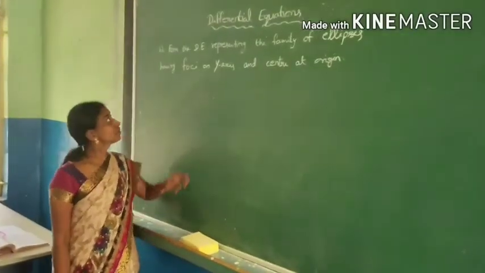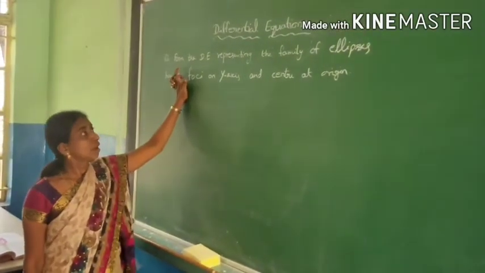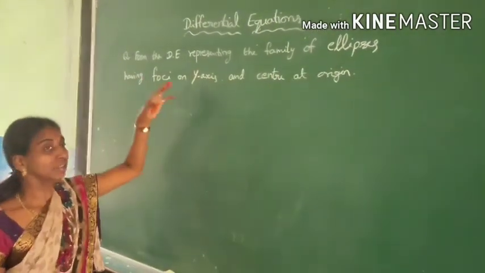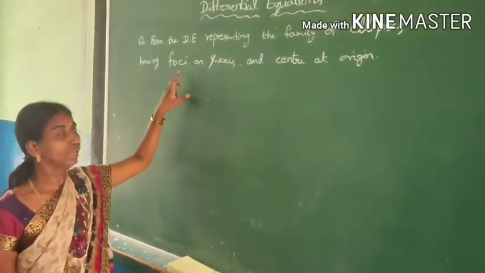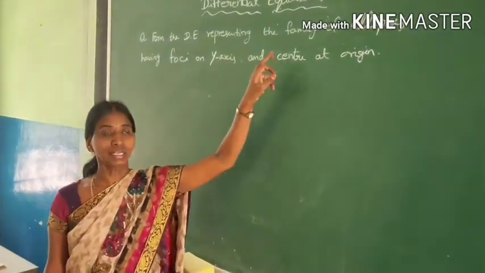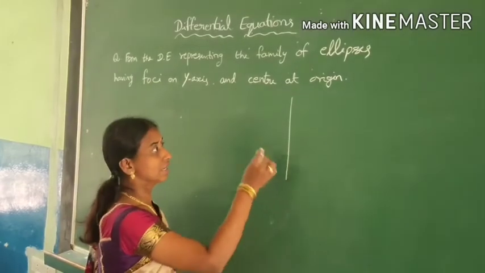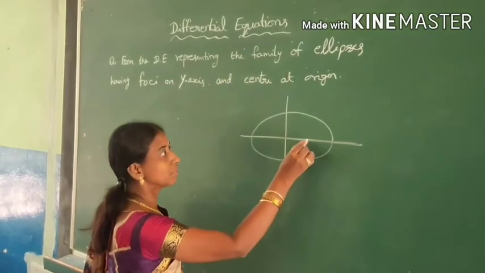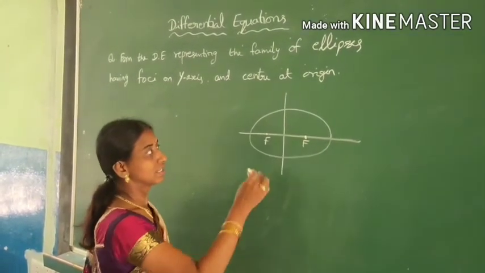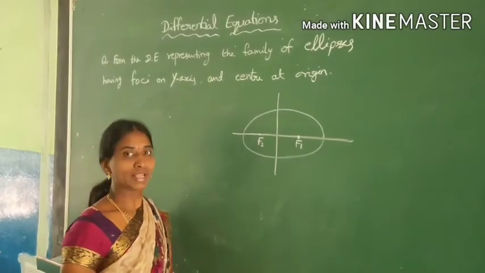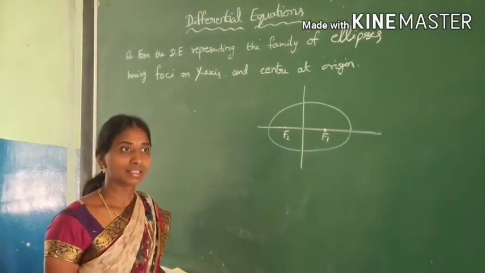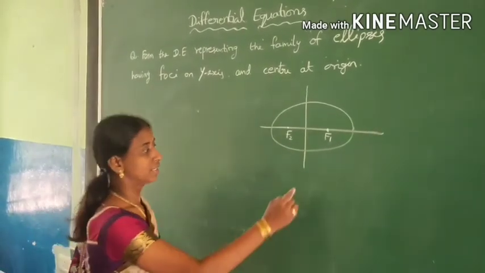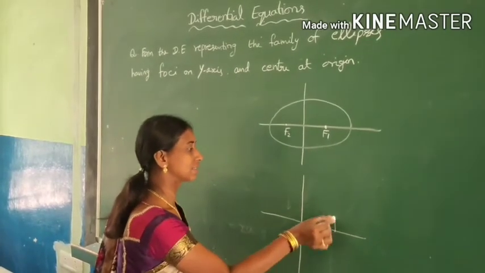Now let us take another question. As I told you just before, forming the differential equation representing the family of ellipses. The question is ellipses having foci on the y-axis and center at the origin. You know the ellipse like this one; here the foci will be on the x-axis. The standard form is x square by a square plus y square by b square is equal to 1. Now here they have the foci on the y-axis, so our figure turns like this.